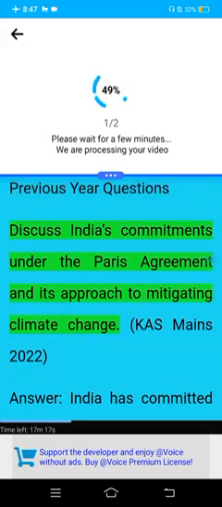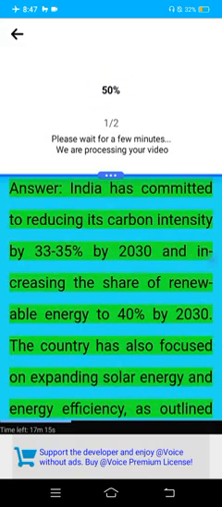Previous year questions. Discuss India's commitments under the Paris Agreement and its approach to mitigating climate change. Past Mains 2022. Answer. India has committed to reducing its carbon intensity by 33-35% by 2030 and increasing the share of renewable energy to 40% by 2030. The country has also focused on expanding solar energy and energy efficiency, as outlined in the National Action Plan on Climate Change (NAPCC).